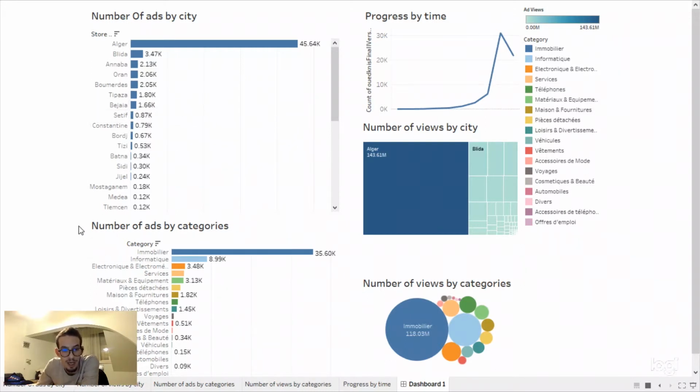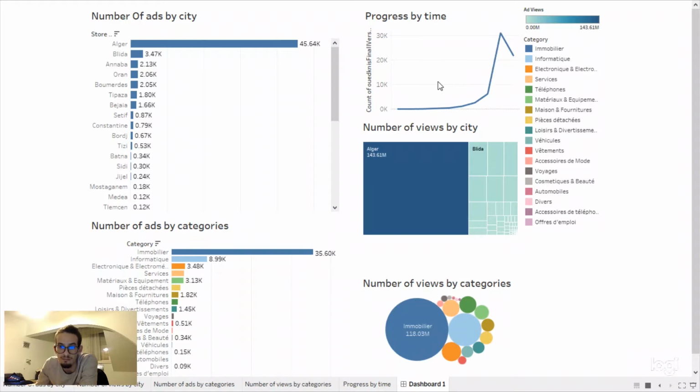Anyway, and we have here the number of ads by category, meaning which category the advertisements put on these websites belong to. So we have immovable, immobilier, and computer, informatics, electronic. We have services. The majority are immovable. This category is all about houses, renting houses, and so on.